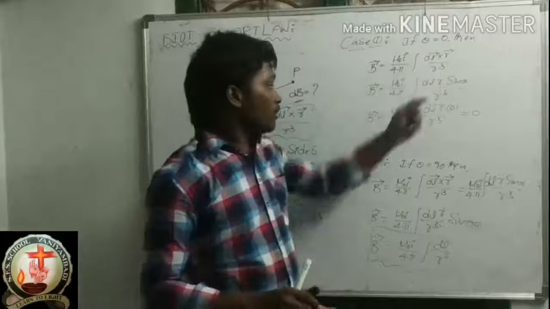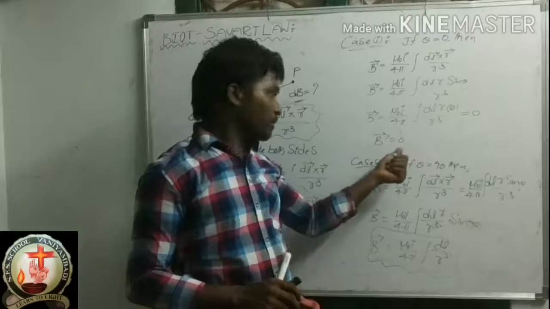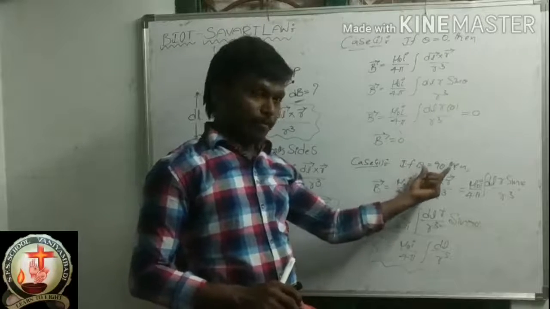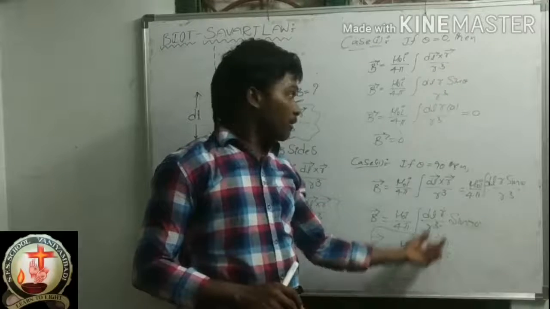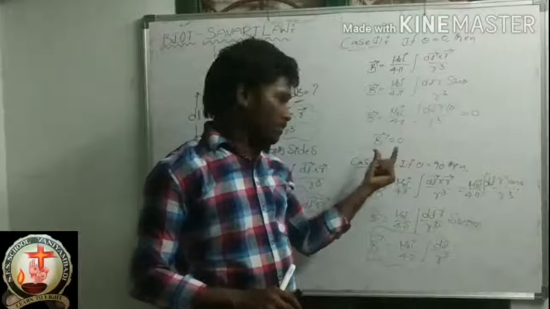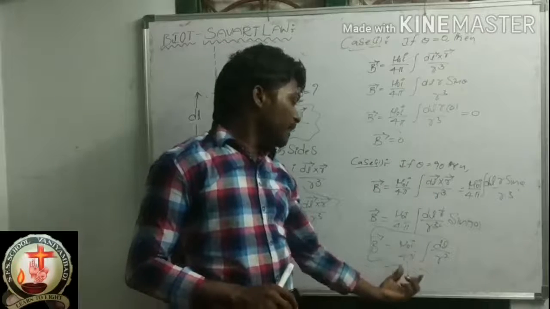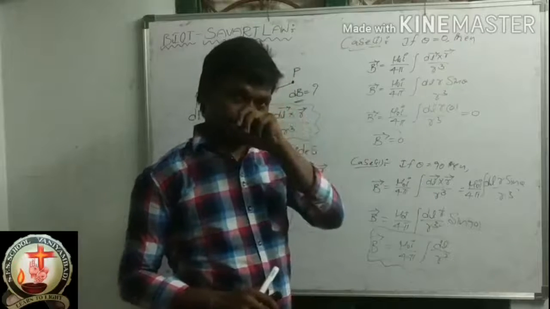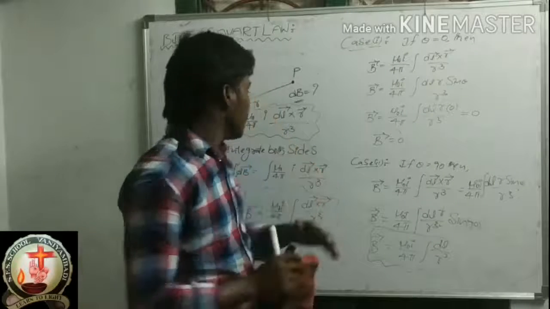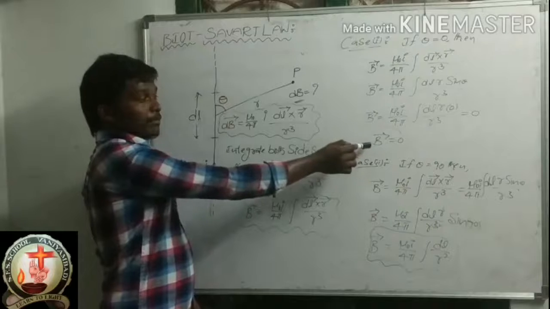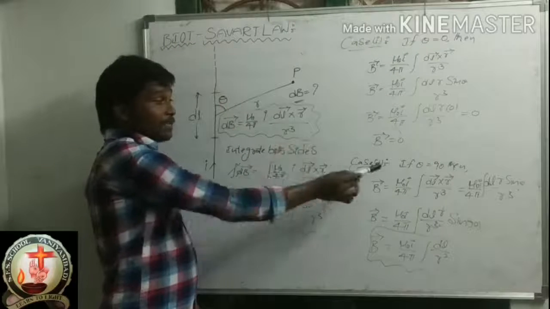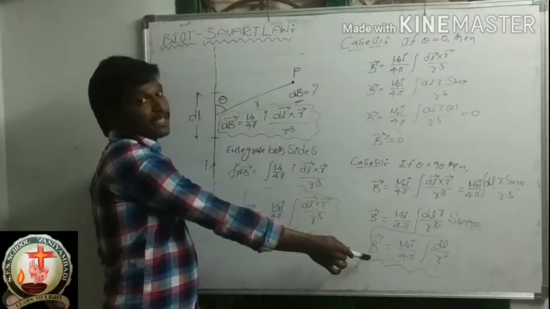If theta is 0, magnetic field is minimum. Minimum means 0. If theta is 90, what is the magnetic field? Maximum. If theta is 0, magnetic field is minimum. If theta is 90, magnetic field is maximum. Okay, theta means what? This one. This value is 0 means magnetic field is minimum. This value is 90 means this magnetic field is maximum.